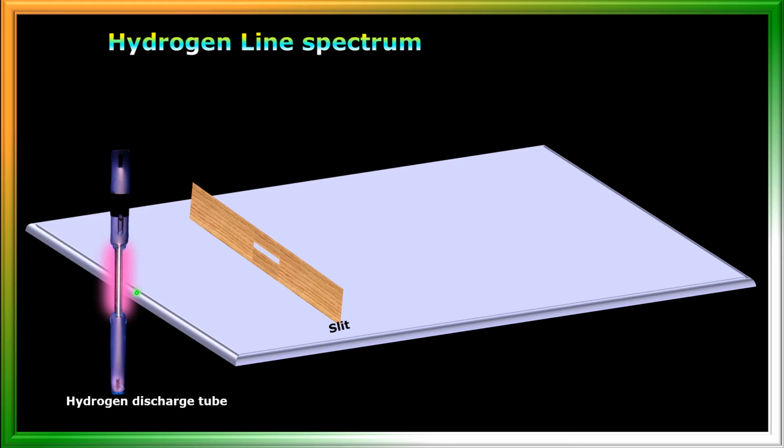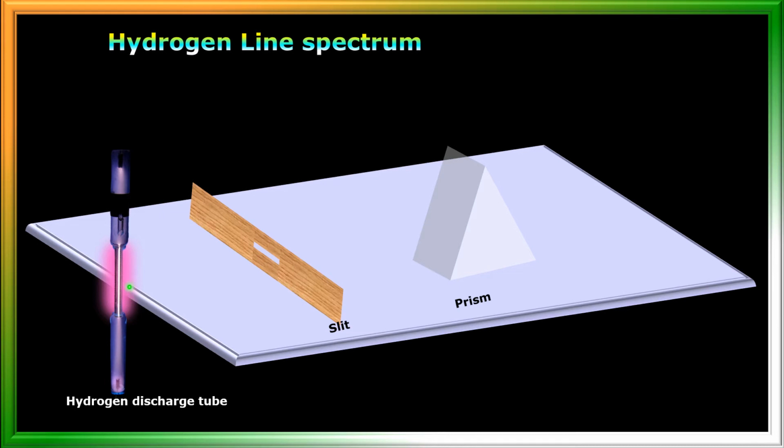Okay, so light from the discharge tube passes through the slit, and the slit makes that light as a fine beam of light, and that fine beam of light is passed through a prism. The prism splits the light falling on it into different colors. See here, this is a prism.